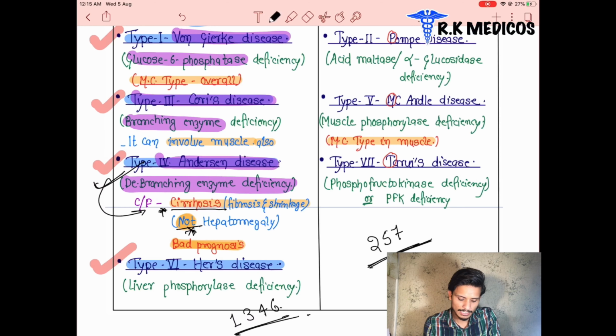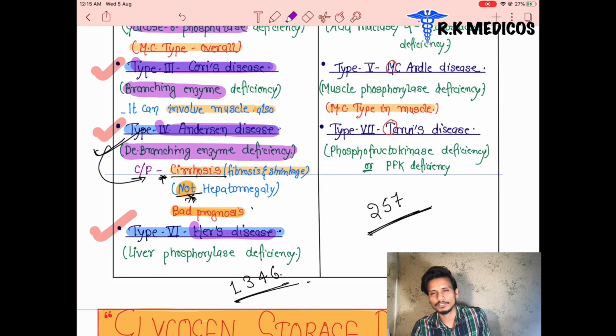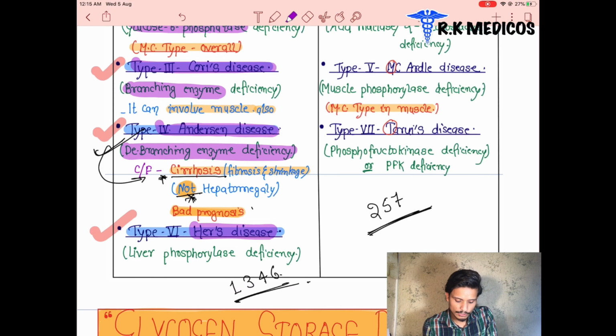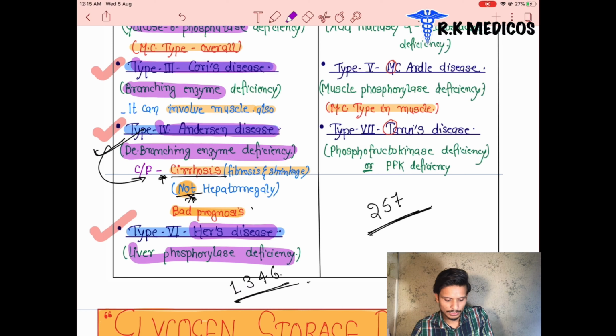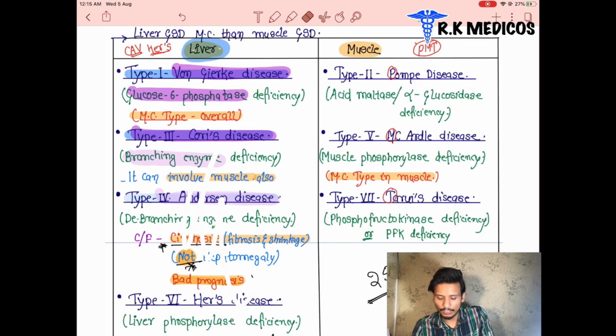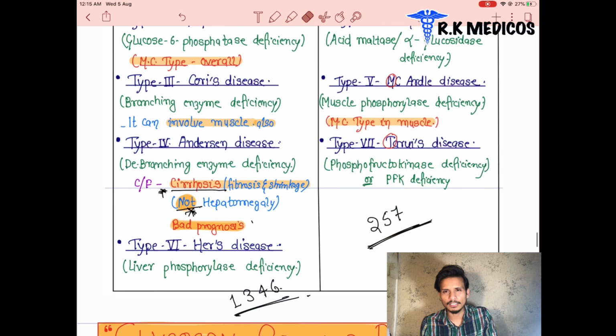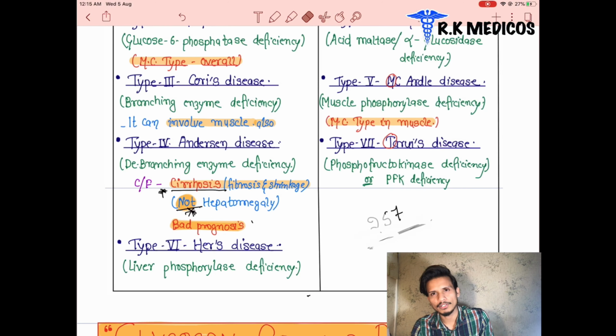Now we can see the next one, that is Hers disease. That is type 6 of the glycogen storage disorders. There is a deficiency of liver phosphorylase enzyme. So these are the different types of glycogen storage diseases in our body. Now you know what glycogen is and how it is stored in our body, and we will discuss everything in glycogen metabolism later on, or in carbohydrate metabolism.